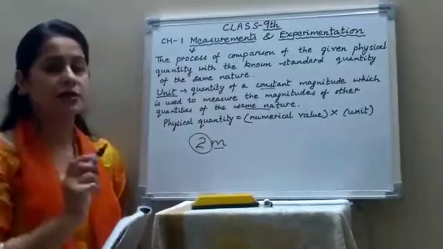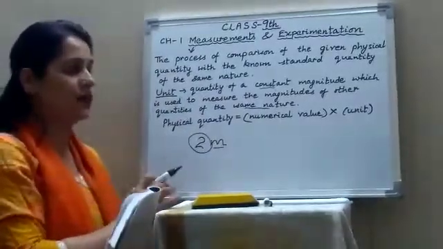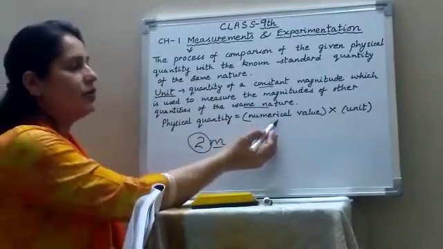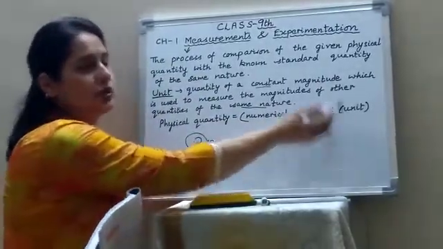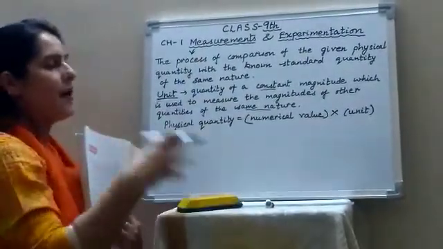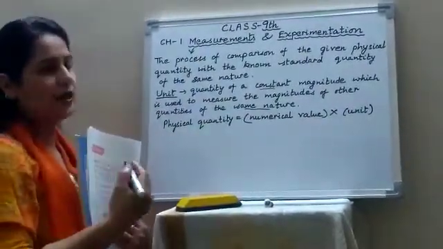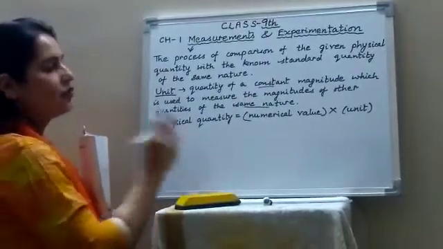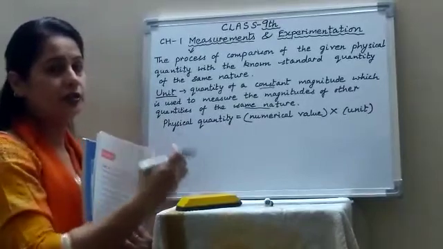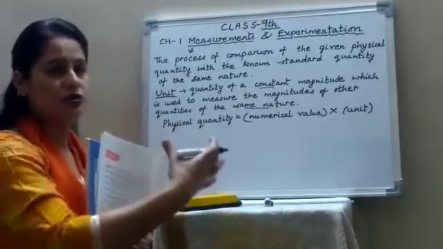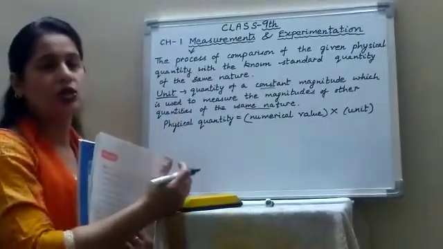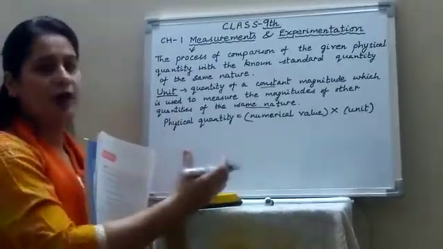So a physical quantity is expressed in terms of the product of the numerical value and the unit. Suppose I ask you to measure the mass of something, then you will choose a particular convenient unit. Suppose you go to a grocery shop and you are buying sugar, so you are asking for 2 kilogram of sugar.